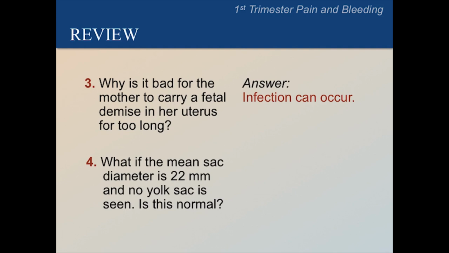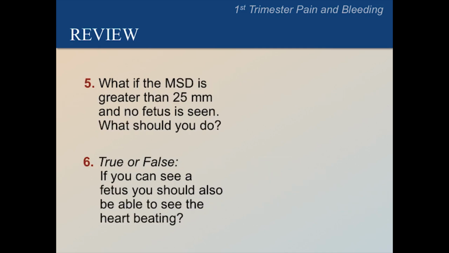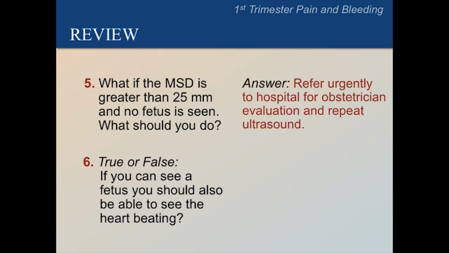What if the mean sac diameter is 22 millimeters and no yolk sac is seen? Is this normal? The answer is that this is not normal and may be a blighted ovum or an ectopic pregnancy. What if the mean sac diameter is greater than 25 millimeters and no fetus is seen? What should you do?